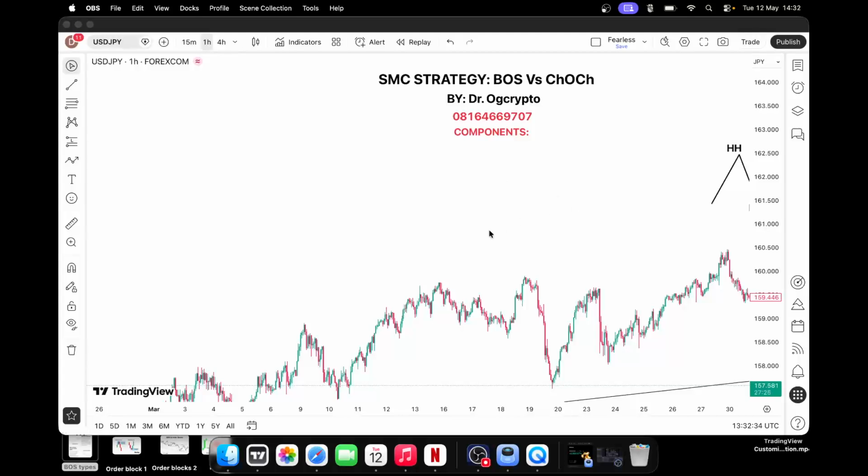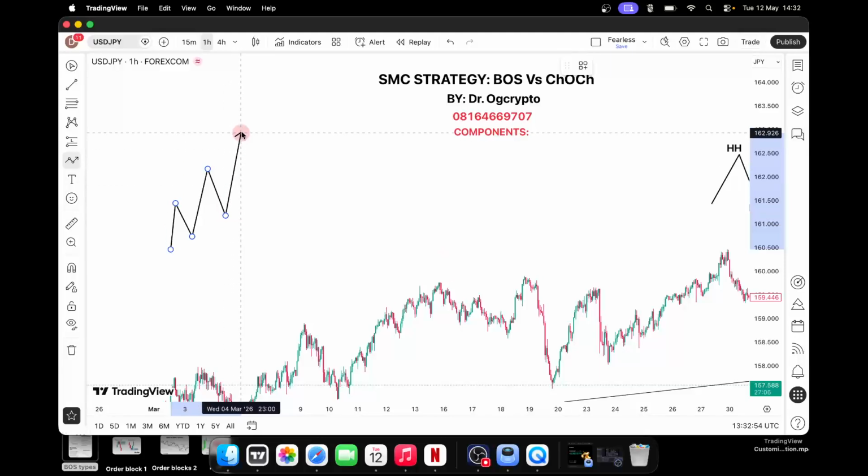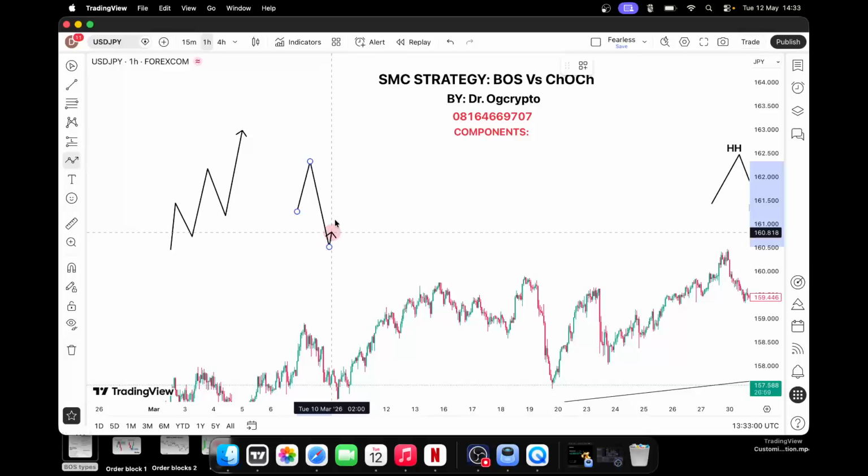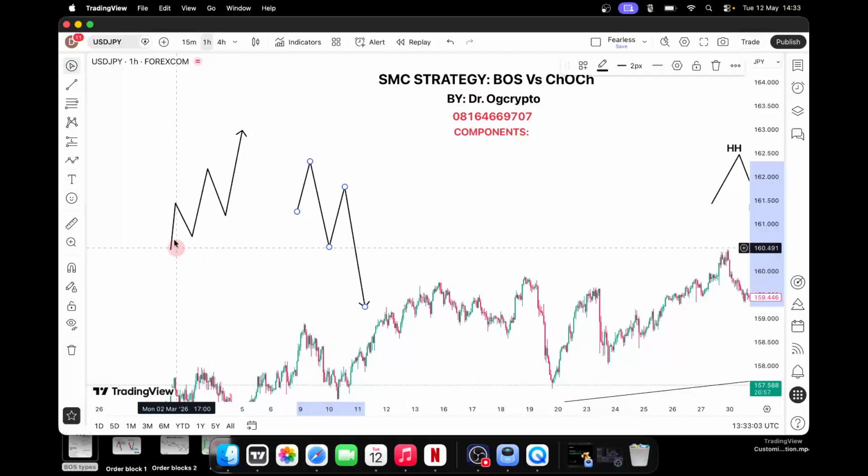If you understand market structure very well, when I was teaching you about market structure, I said there are two market structures. It's either the market is going in an uptrend, or the market is going in a downtrend. And if the market is going in an uptrend, it will be forming higher highs, higher lows, higher highs, higher lows, higher highs. You understand? Then if the market is going in a downtrend, it will be forming what? Lower highs, lower lows, lower highs, lower lows.